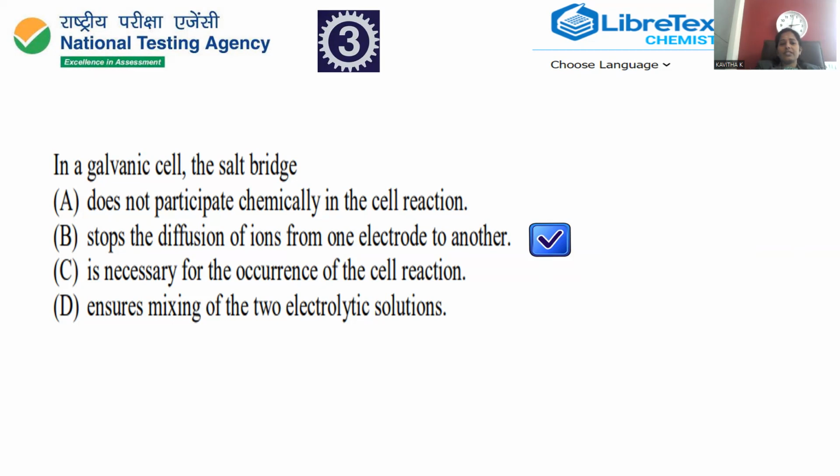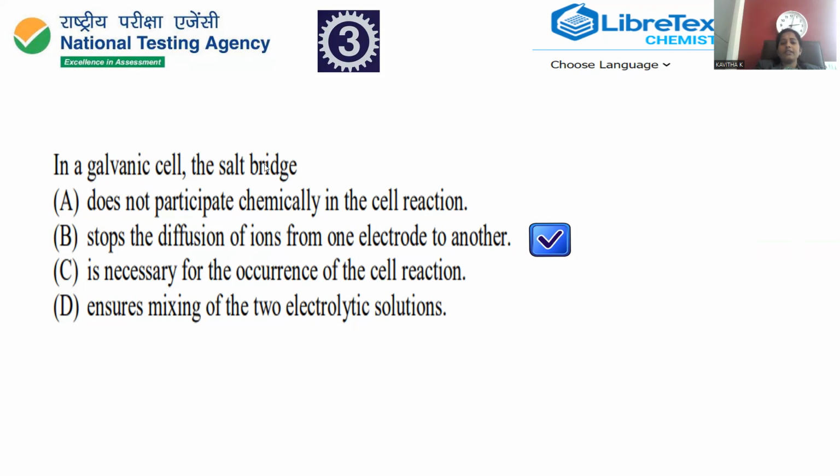Salt bridge finds distinctive applications in the galvanic cell. A galvanic cell is a device used to convert chemical energy into electrical energy at the expense of a redox reaction, right? This galvanic cell is accompanied by the salt bridge in order to carry charge from one ionic solution to another, and to separate the two ionic solutions, avoiding junction potential.